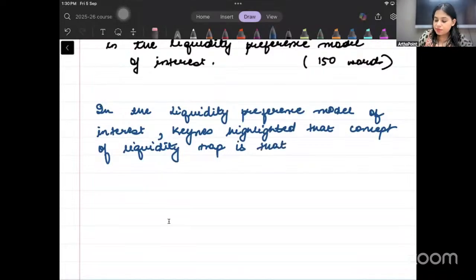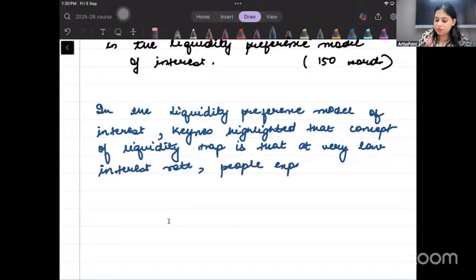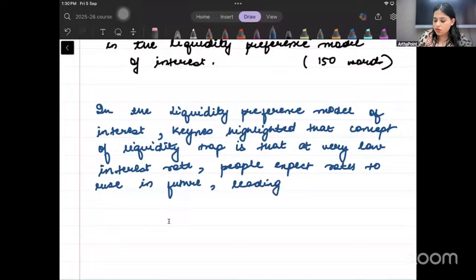that at very low interest rate, people expect rates to rise in future, leading to falling bond prices.